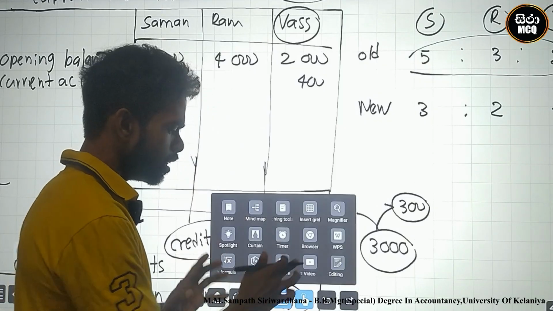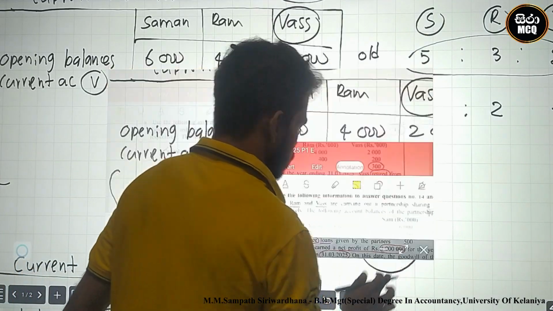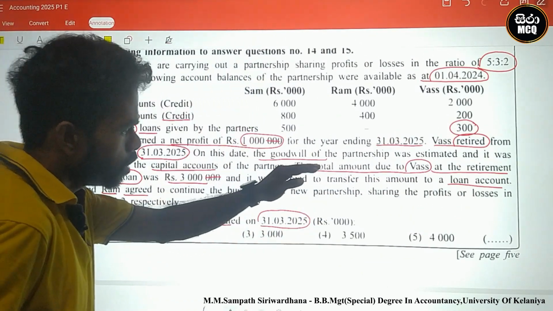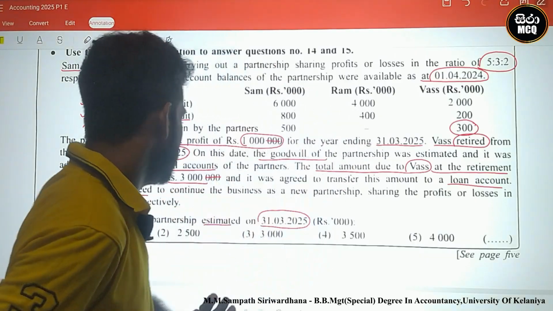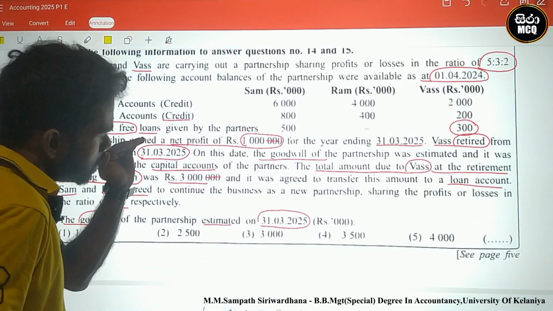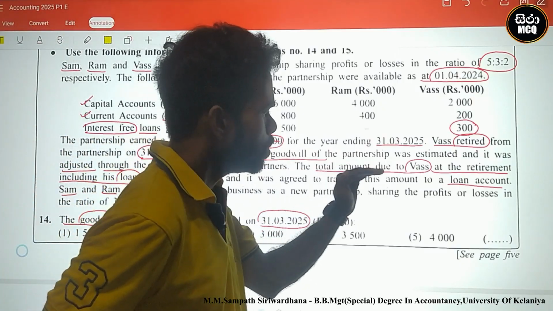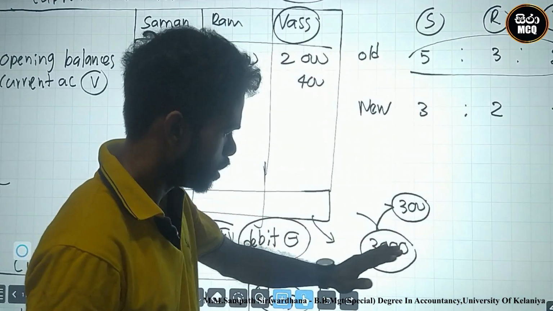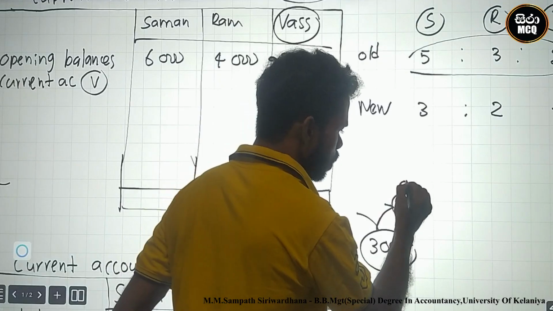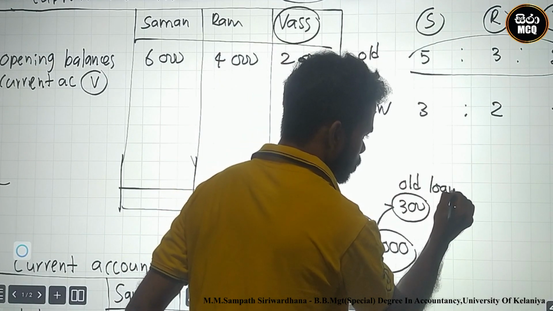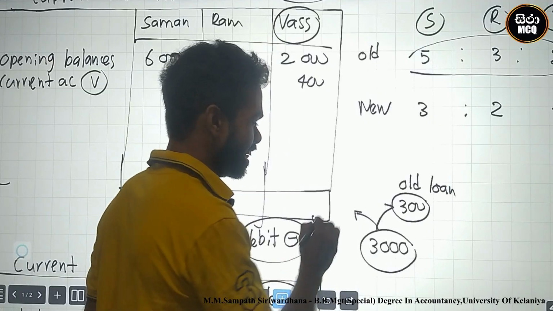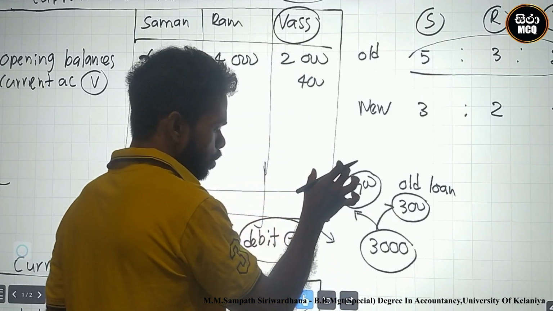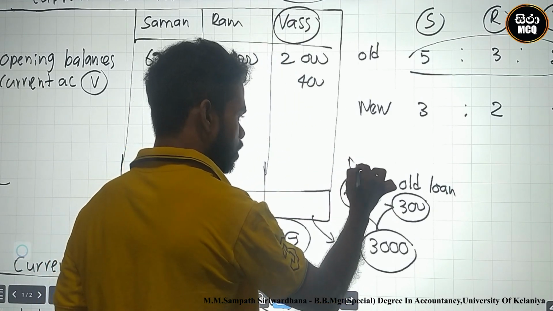Look here, there is a creation of loan. The retirement total amount due to us, this is the total payable, including his loan, is 3,000. It was agreed to transfer to the loan account. The transfer to the loan account is 3,000. This includes the old loan value. What is the fresh loan being created? 2,700. This is the old loan. This is the new loan creation.